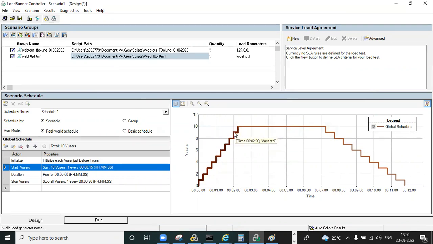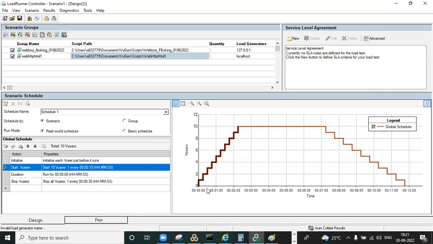You can observe this, you can see the users also. This is the 1 user, this is the 2 users. You can observe this user 3, user 4. So up to 10 users, because you have given the condition that every one user will be 15 seconds of ramp up.